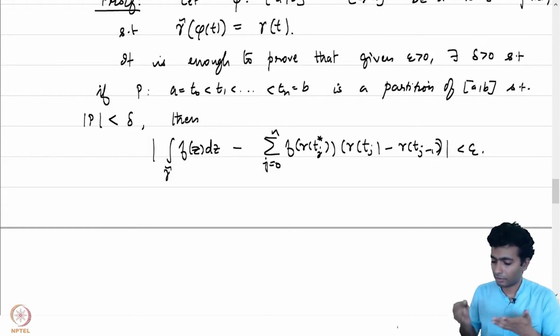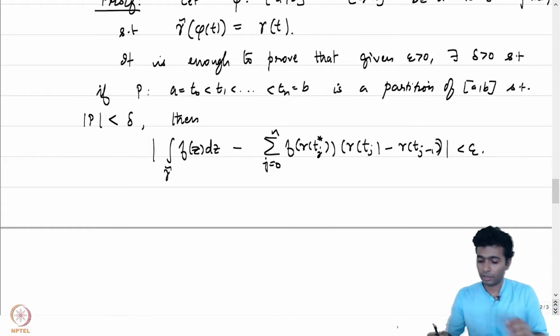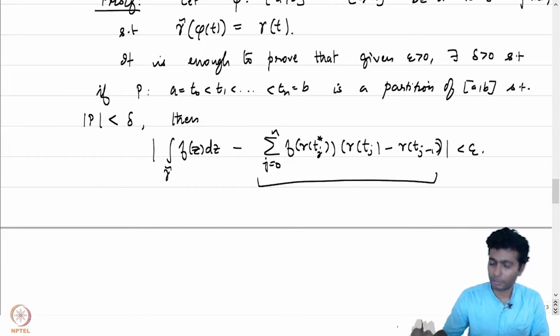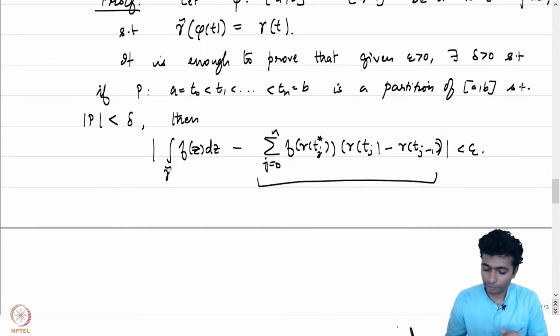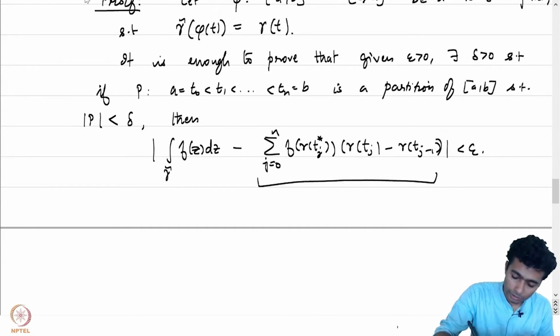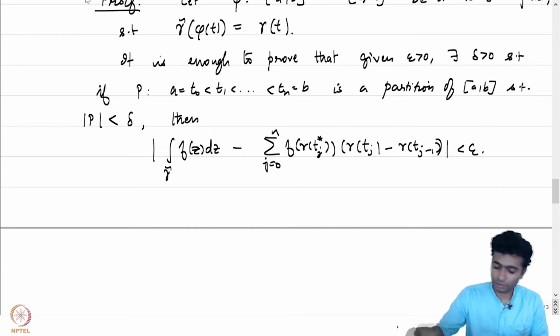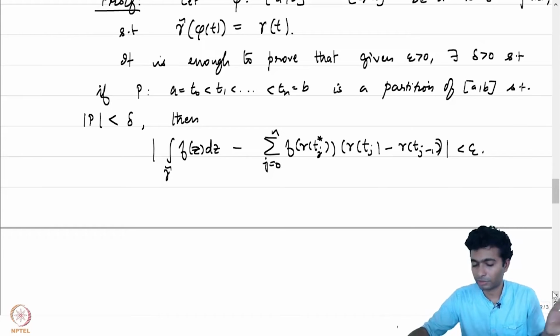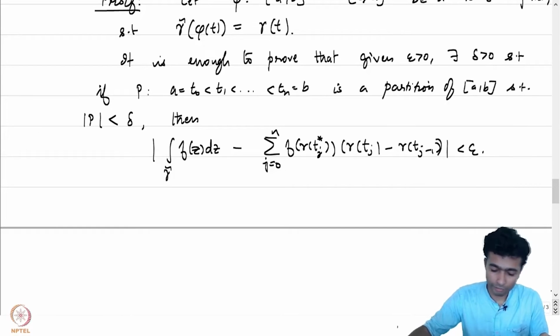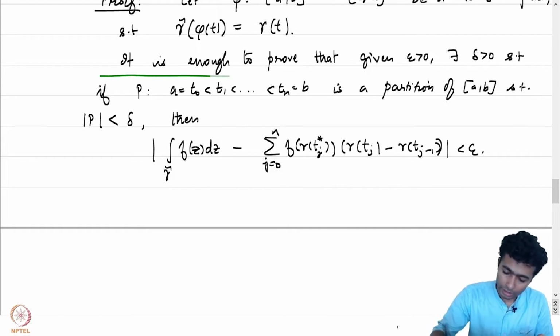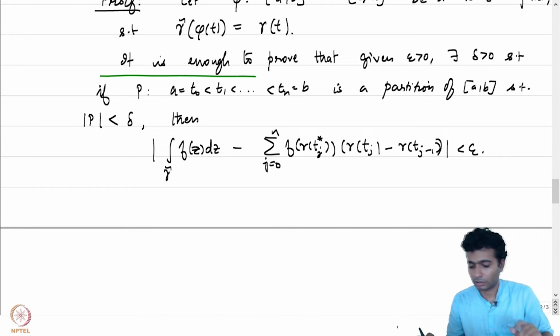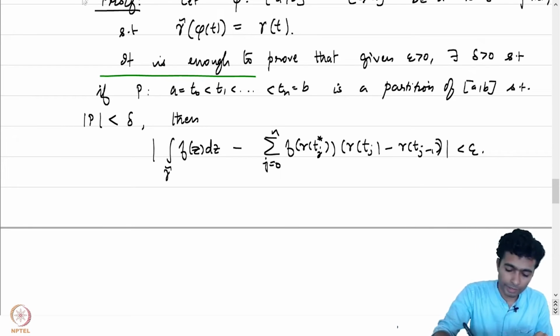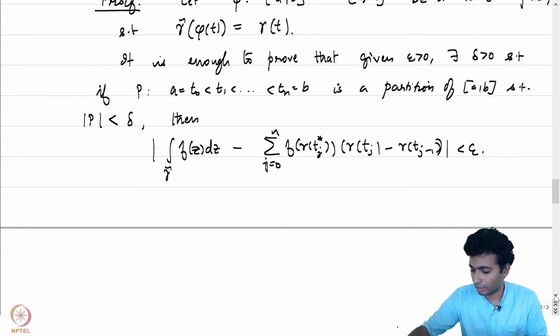What will happen if we do this? We know that the limit of these numbers as the mesh size of P goes to 0 is equal to the integral of f over gamma. And we have just shown that this property is satisfied by the integral of f over gamma tilde as well. By uniqueness of limits, both have to be necessarily equal. So it is indeed correct that it is enough to prove that this property is satisfied. Given epsilon positive, we can find a delta so that the property star is satisfied.